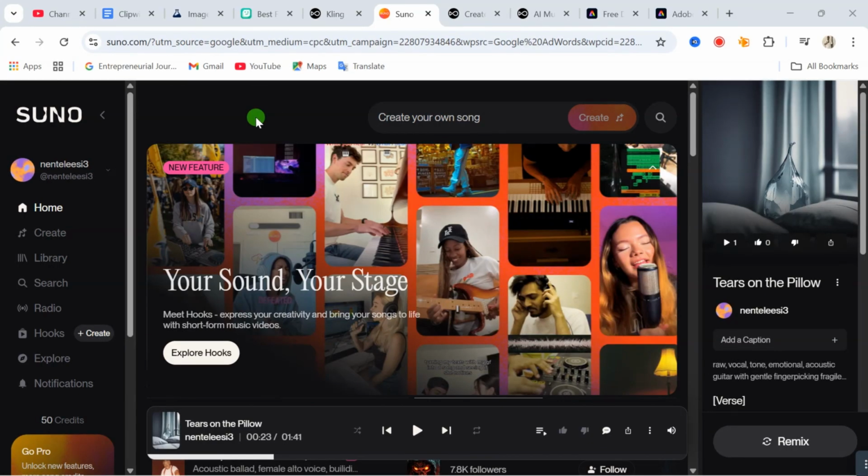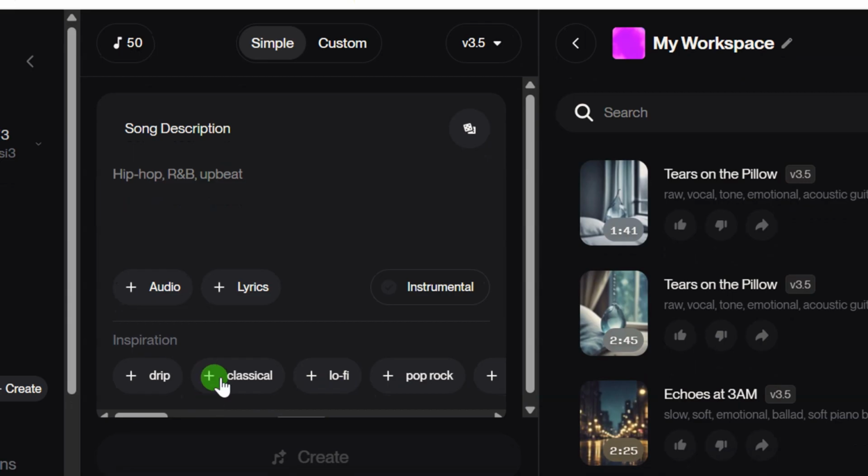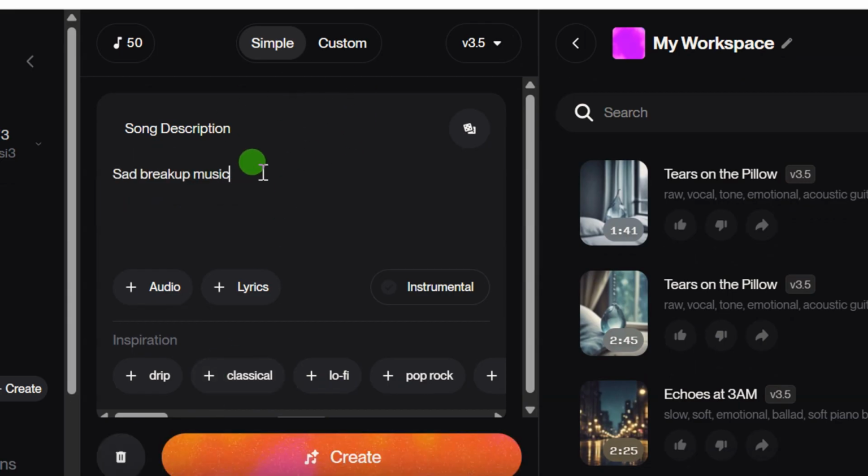When you come to this website, simply go over here, the left hand side where you see create. You are going to see this particular option. There are different options you can use from here. You can upload an audio of your voice or any audio at all of the music, and it's going to generate that. You can also paste in lyrics, and it's going to use your lyrics to generate your music. To get your lyrics, you can use ChatGPT or Google Gemini to generate lyrics for your music.